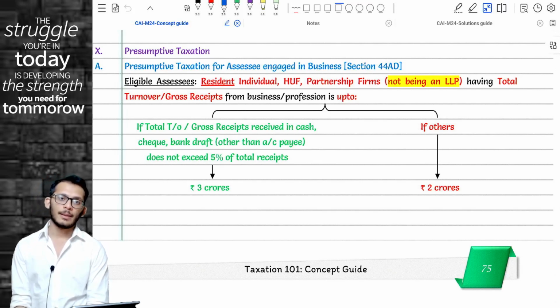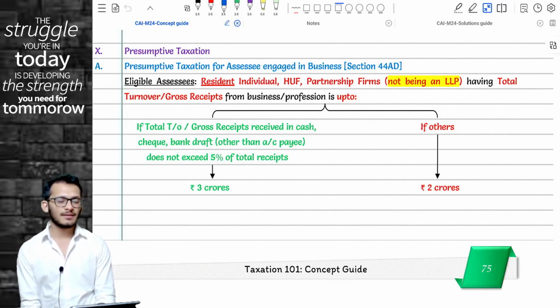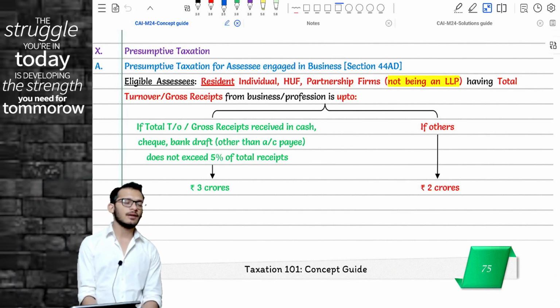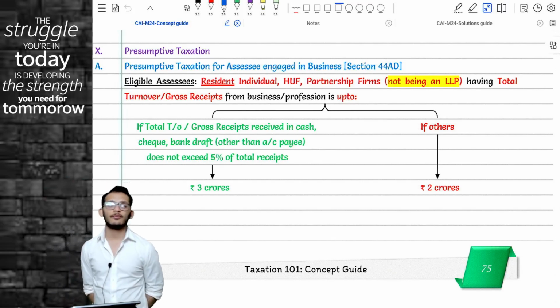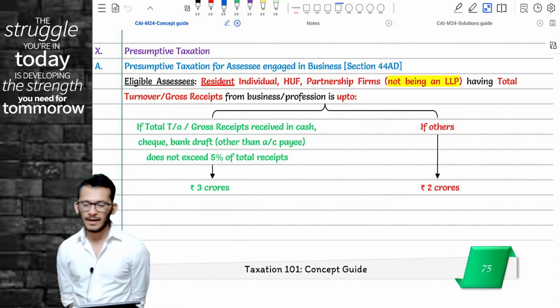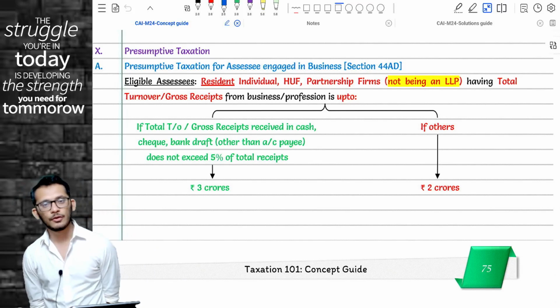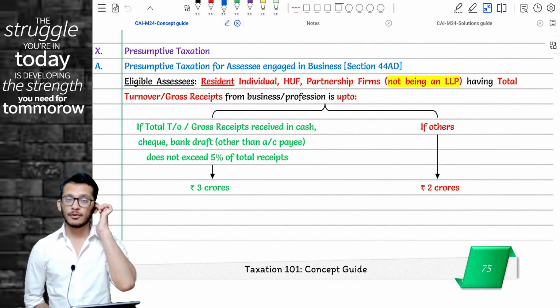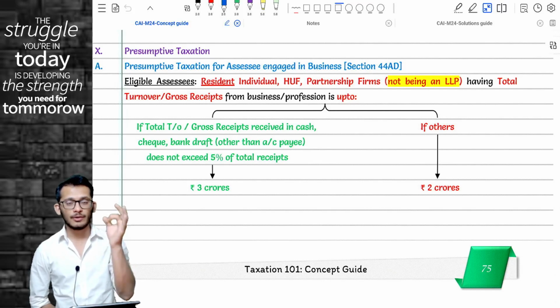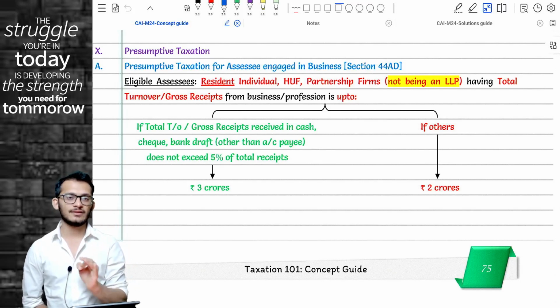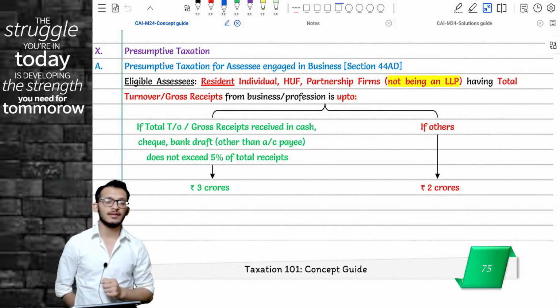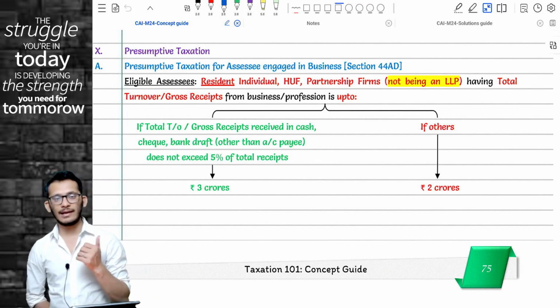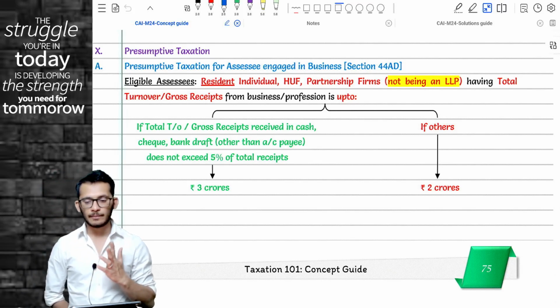Keep this in mind. Don't expect this from a compulsory question perspective, but this is very critical from an MCQ perspective. My feeling is this will come more as an MCQ this time. A very good provision for you to test in MCQs. You can ask brilliant level questions in this, because this can be correlated with your tax audit question also. So please keep this in mind.